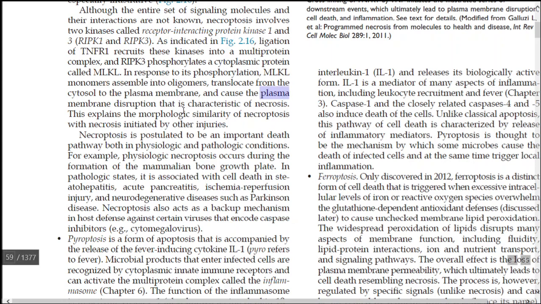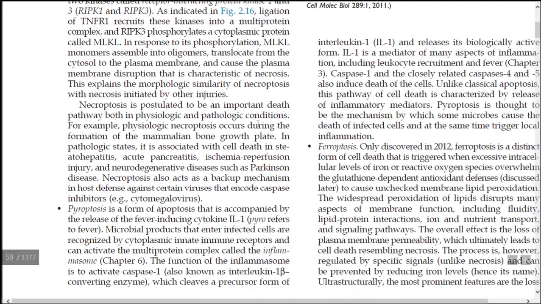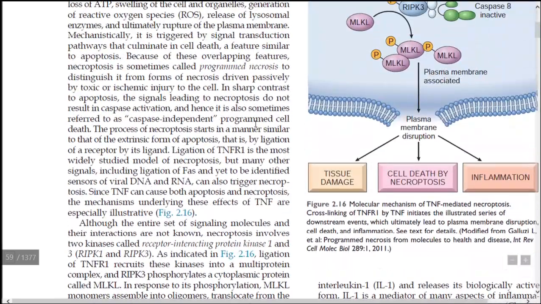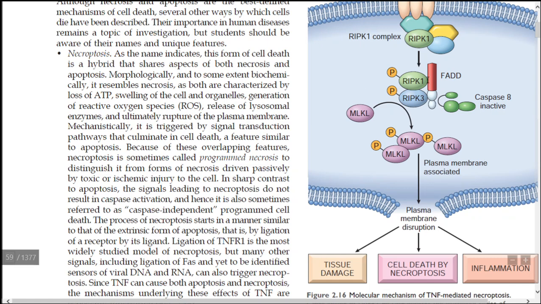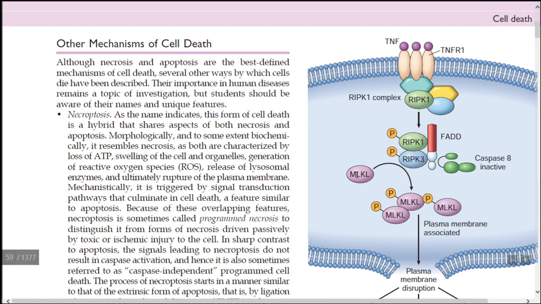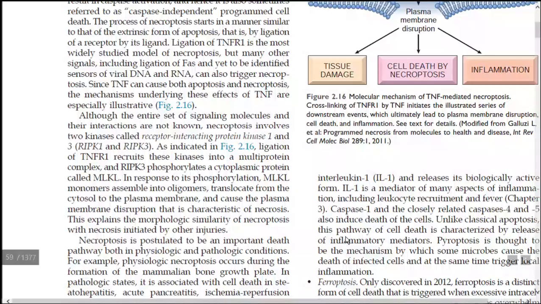This plasma membrane disruption, as we have seen earlier, is a characteristic of necrosis. So that is necroptosis. This is the diagram that needs to be drawn for necroptosis.